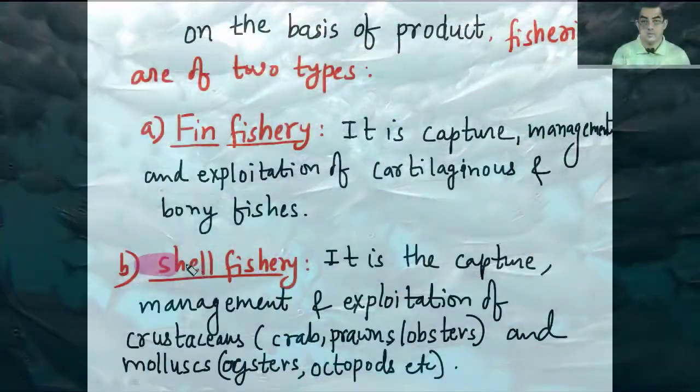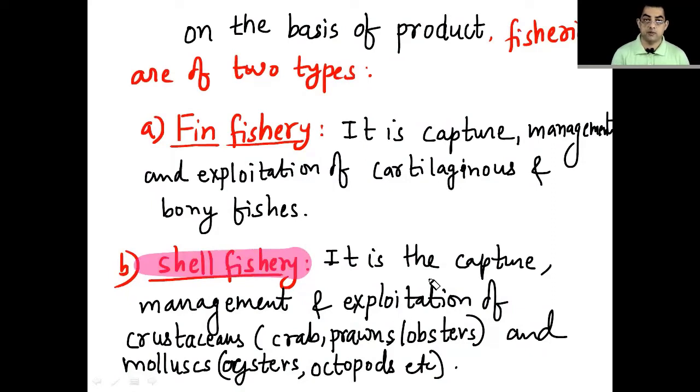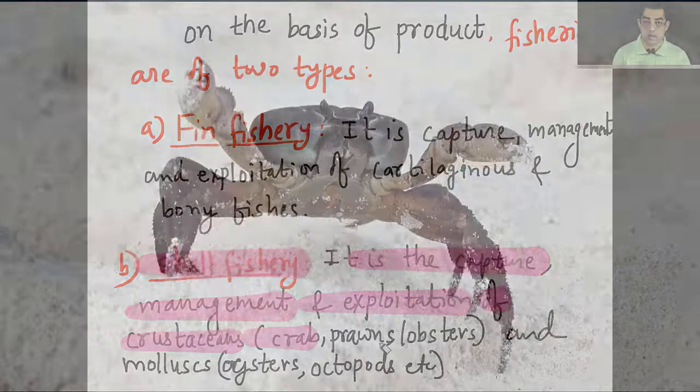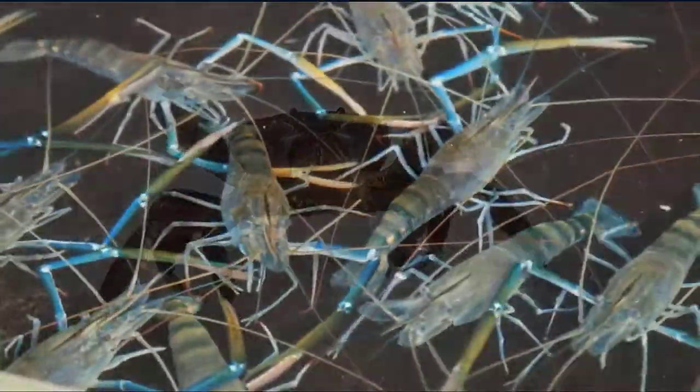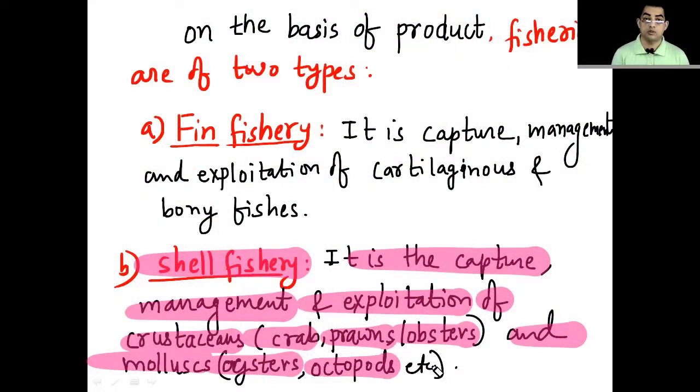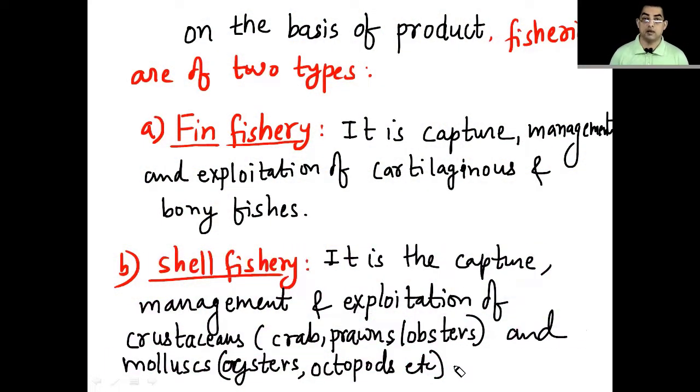Next one, shell fishery. What is shell fishery? It is the capture, management, and exploitation of crustaceans, which includes crab, prawns, lobsters, and mollusks like oysters, octopods, etc. So we have seen that there are two types of fisheries. One is fin fishery, where the actual fishes are being caught, and the second one is shell fishery, where crabs, prawns, lobsters, oysters, all these are caught. Let us move on to the next one.